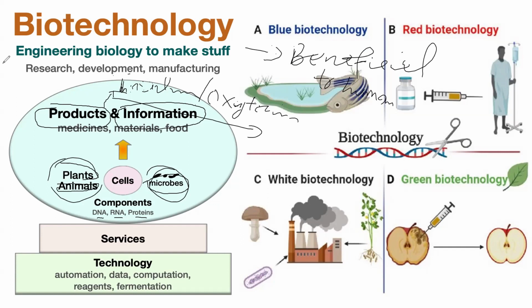So it can be components. But biotechnology uses a lot of technology. It means that it uses a lot of tools.